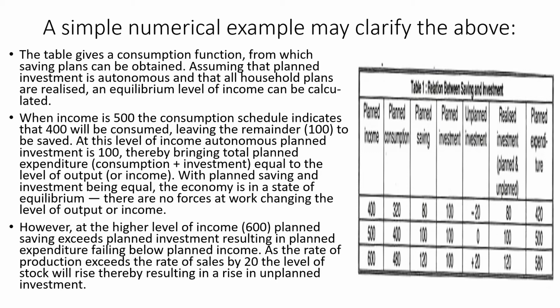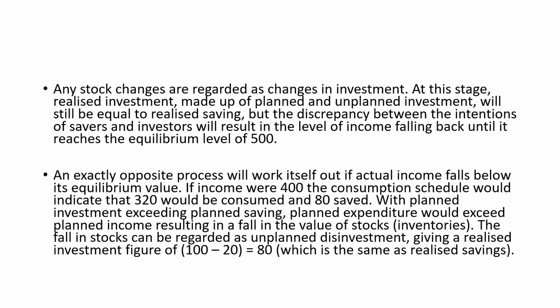However, at a higher level of income, planned saving exceeds the planned level of investment, resulting in planned expenditure falling below planned income. As the rate of production exceeds the rate of sales by 20, the level of stock would rise, thereby resulting in a rise in unplanned investment. Any stock changes are regarded as investment. At this point, realized investment, which is made up of planned as well as unplanned investment, will be equal to realized savings. But the discrepancy between the intentions of savers and investors would result in the level of income falling back until it reaches the equilibrium level of 500.